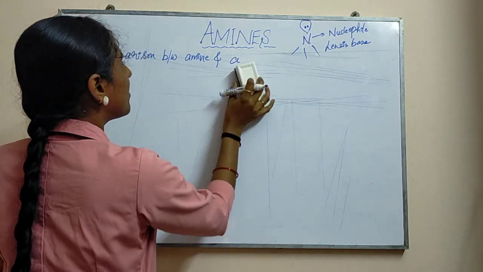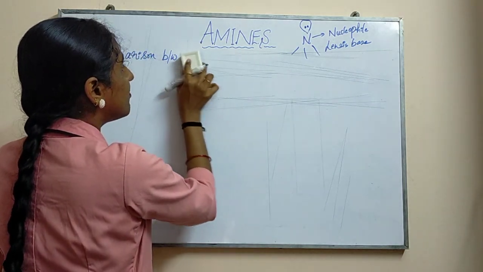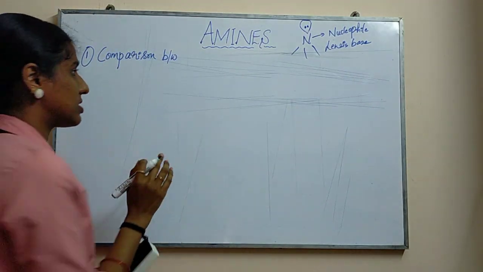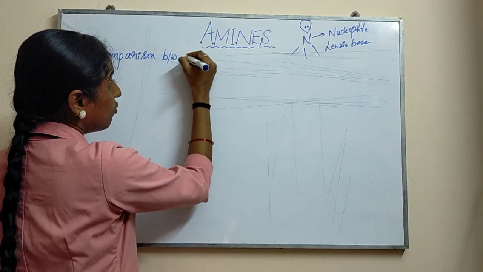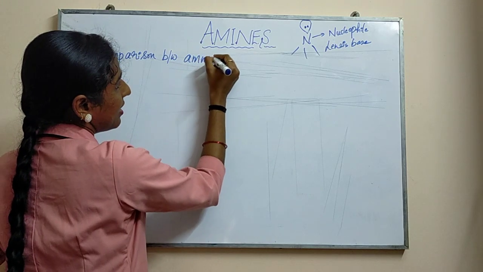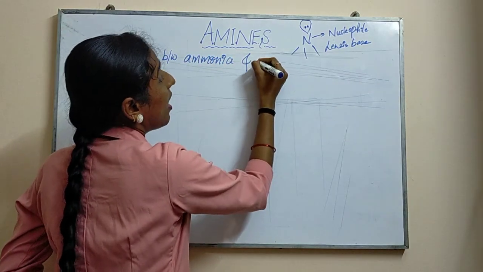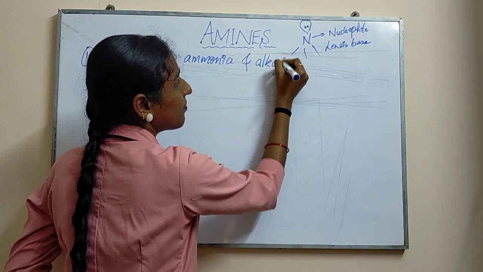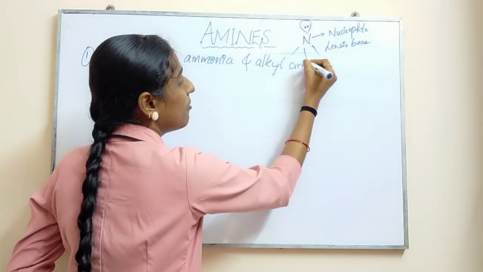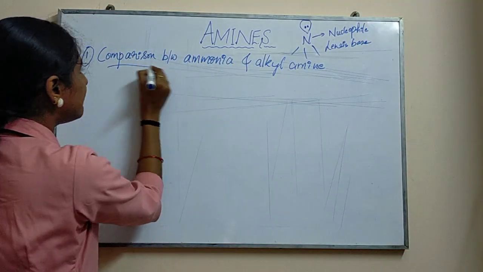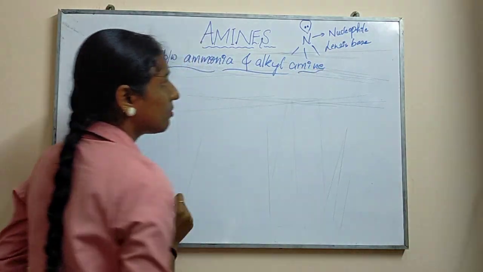Here we'll take a simple term first. We'll take ammonia first, so that you can easily understand the concept. Between ammonia and alkylamine we'll just compare and see what will happen regarding basic property.